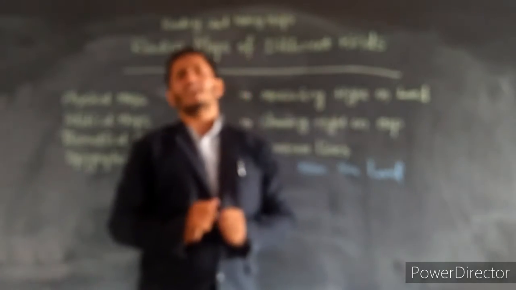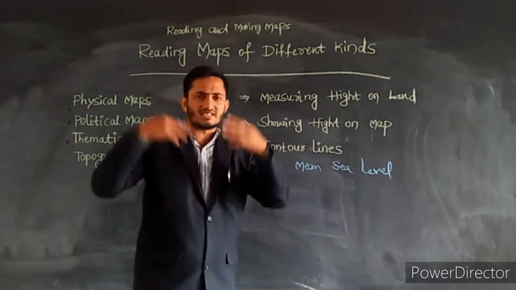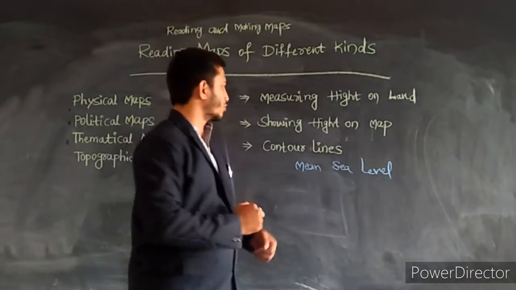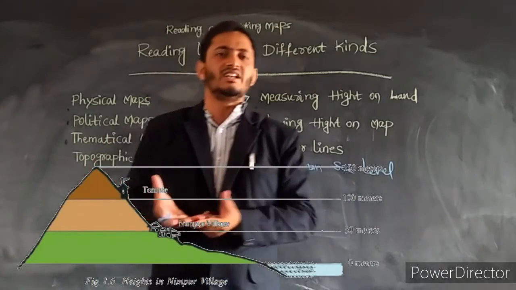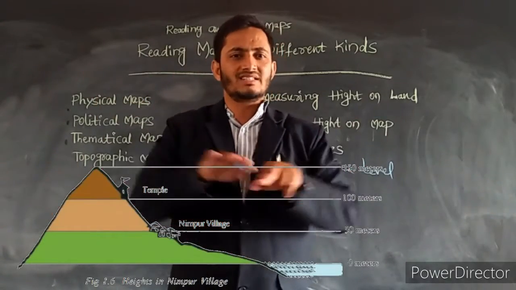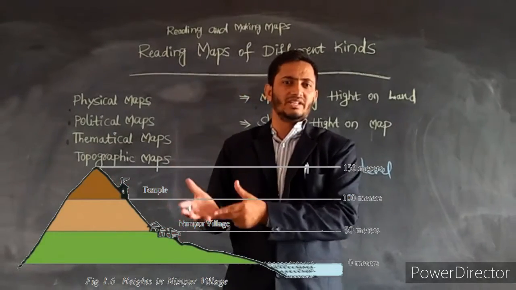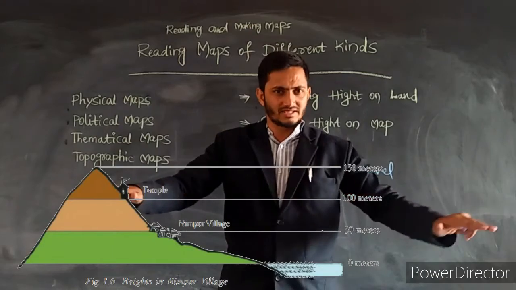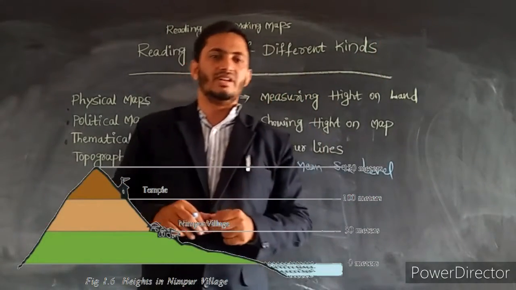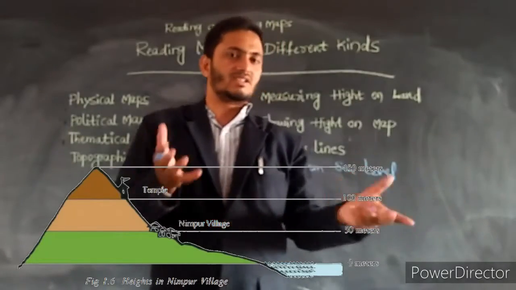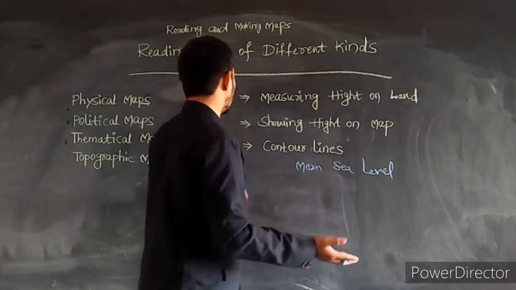What do you mean by measuring heights on the land? If I ask you this question, you should have the right answer. Measuring heights on the land is done from the mean sea level, where we can understand the comparison between the plains and the heights, mountains, and where they are located, the different kinds of landforms, in the measurement situations.